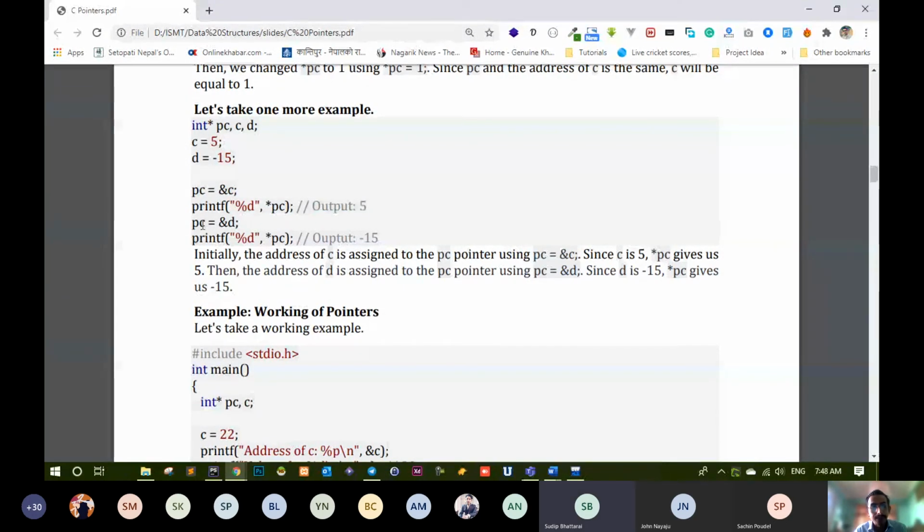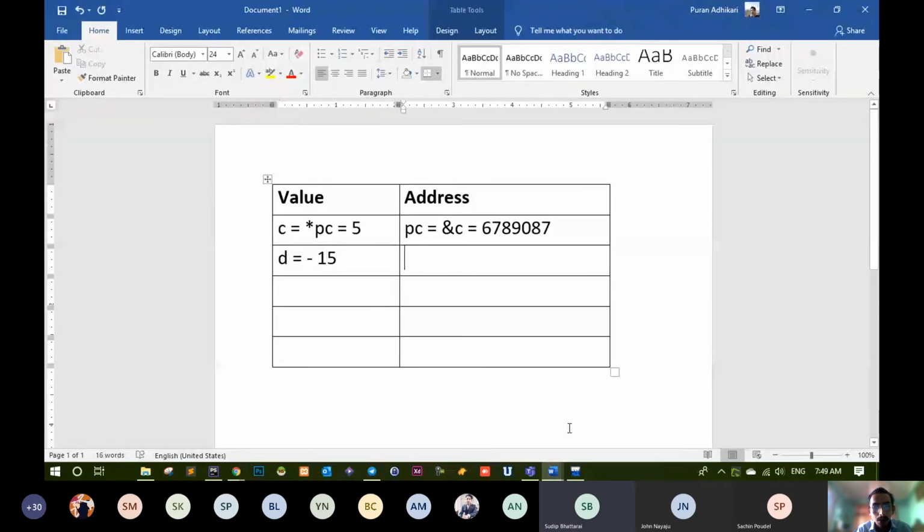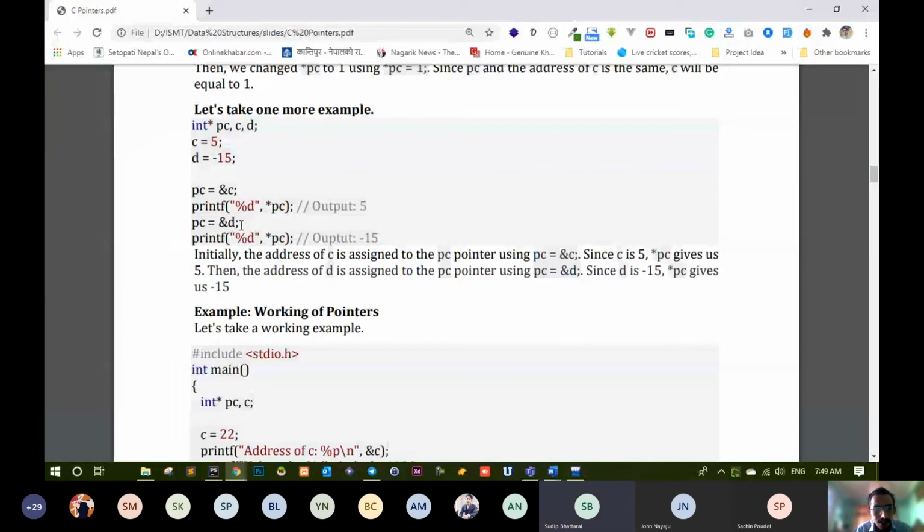Now again, in that PC variable you have stored the address of D, ampersand D. Now see what PC stores here. PC again stores address of D. It might be something like 6789099 or something like that. So PC is storing the address of D.